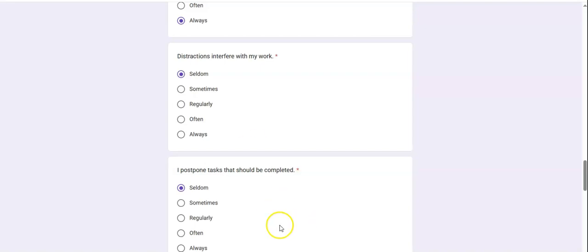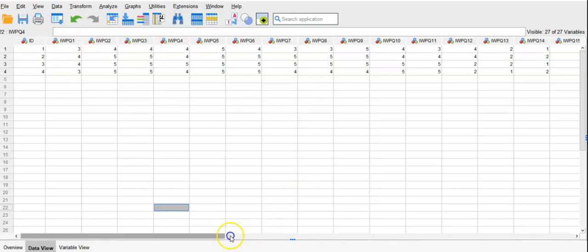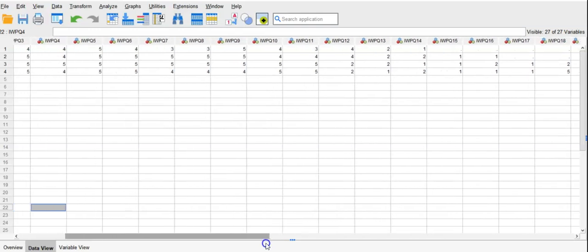When you receive your results and upload them in SPSS, you can see the ID, the participant numbers. It's always good to put in this ID variable. It is not used for your research, but it's very practical to have this column whenever you need to sort ascending or descending. You can manipulate this variable, so don't forget to put your ID, 1, 2, 3, 4 for people, and then the questions until the 18 questions. So that is the scale variable.